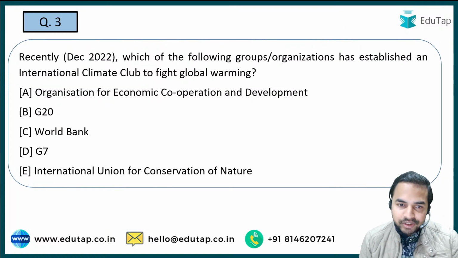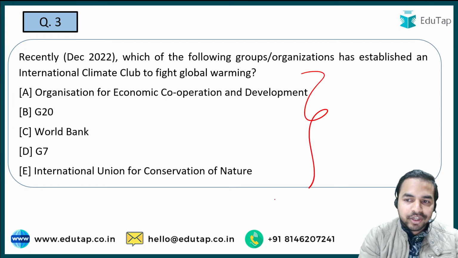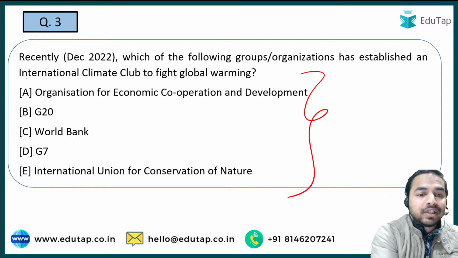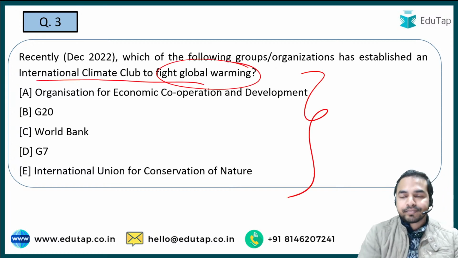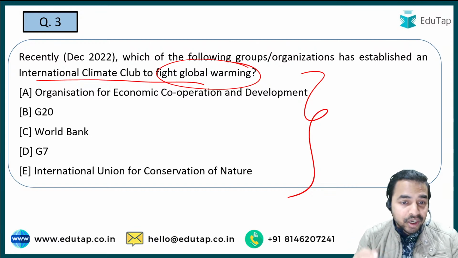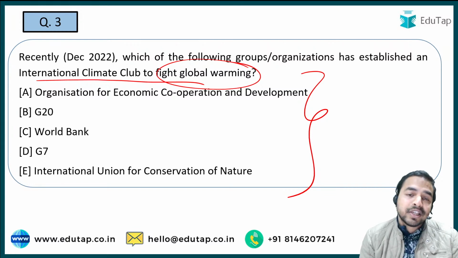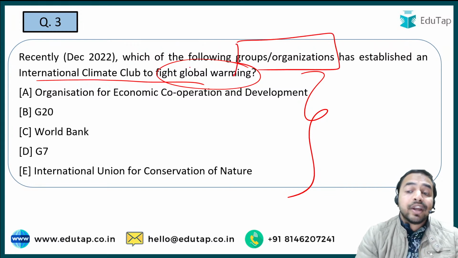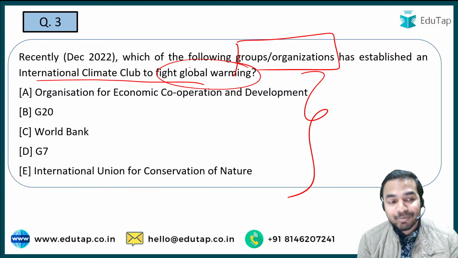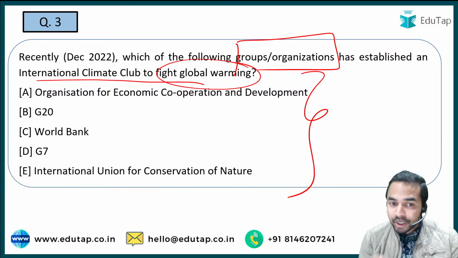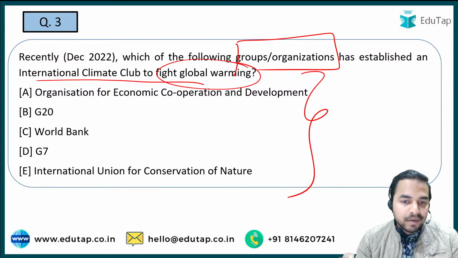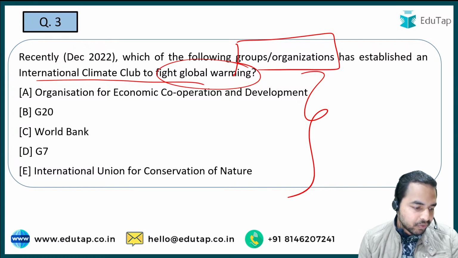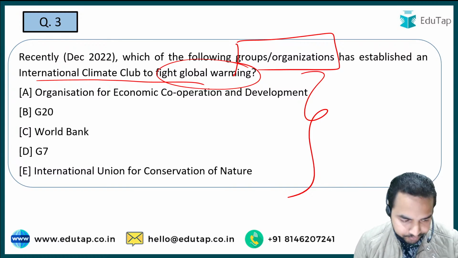Now next question is on the screen. You are required to tell me the name of the organization which has established an international climate club to fight global warming. तो यहाँ पर जो क्वेश्चन है काफी इजी है आपके लिए. The question is basically asking you the group or the organization's name which has recently established the International Climate Club. Its aim is to fight global warming. So guys, please tell me what is exactly the right answer to this question.